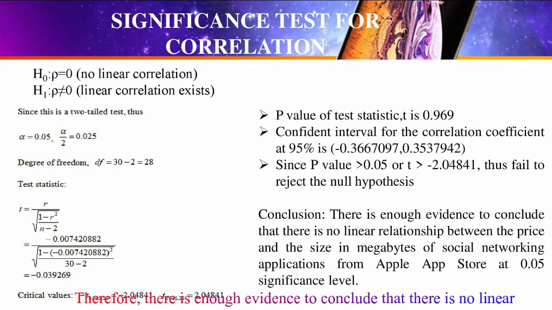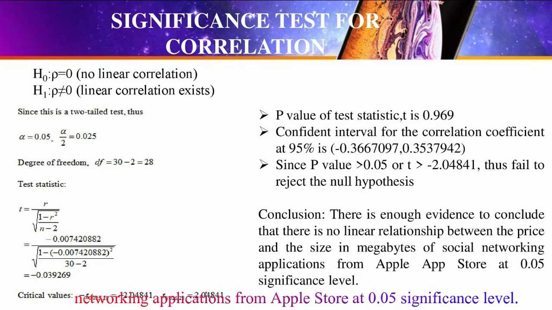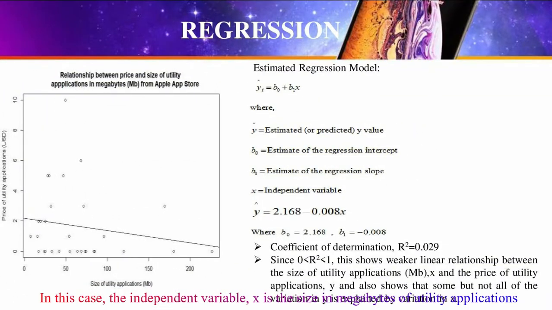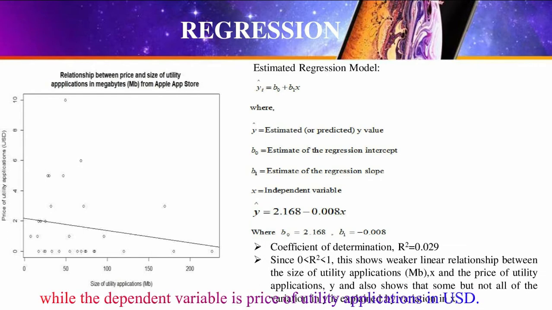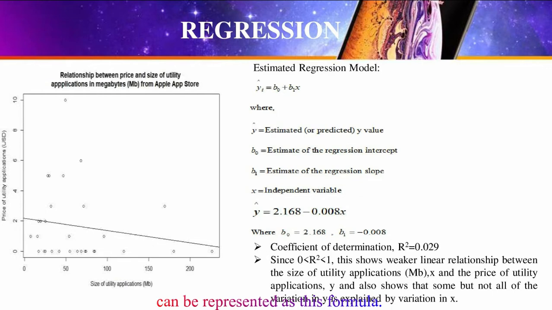Therefore, there is enough evidence to conclude that there is no linear relationship between the price and the size in megabytes of social networking applications for Apple Store at 0.05 significance level. This is the formula for the estimated regression model, and in this case, the independent variable S is the size in megabytes of utility applications, while the dependent variable Y is the price of utility applications in US dollars. By using R programming, the estimated regression model in this test can be represented as this formula.